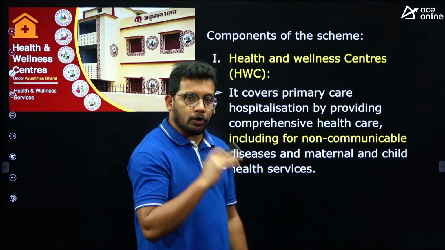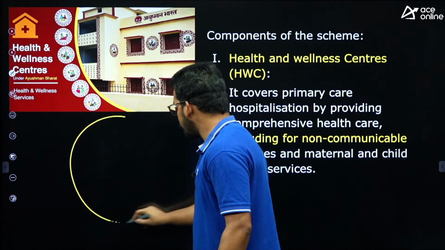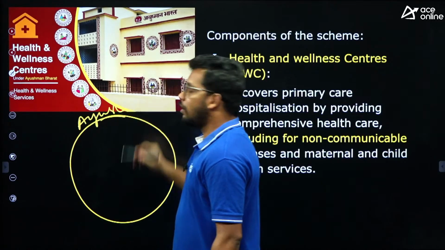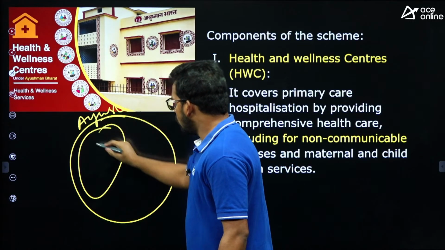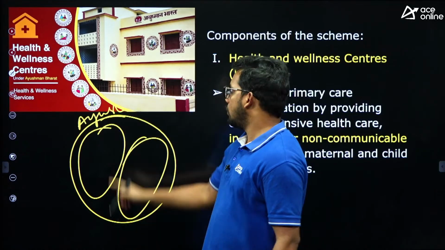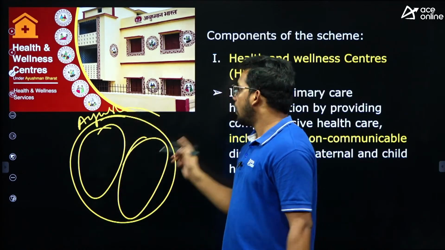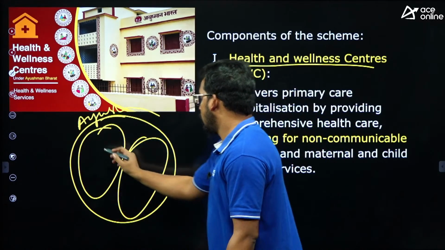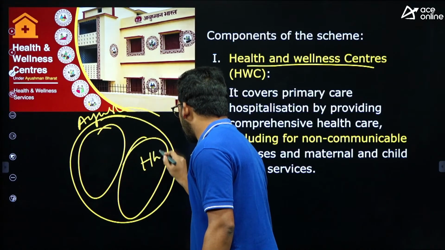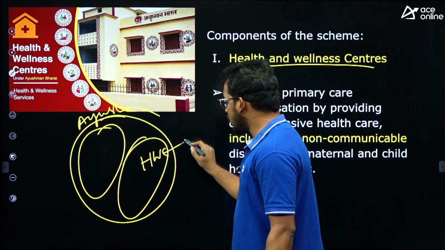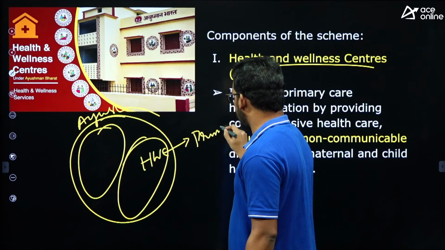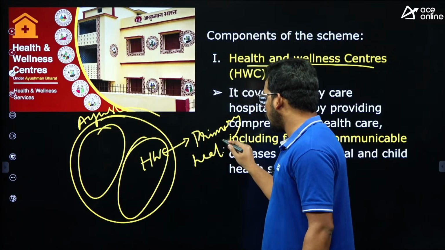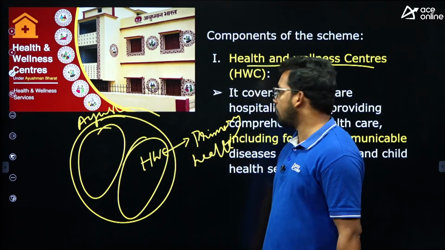Now, there are 2 components of the scheme. So this is the Ayushman Bharat scheme. Say for example, the Ayushman Bharat scheme. Under this, there are 2 components, right? This is the Ayushman Bharat scheme, the bigger circle, and the first component is health and wellness centers, HWCs. This is taken care of by primary health. These health and wellness centers will take care of primary health, right? Primary health sector is under the health and wellness centers.